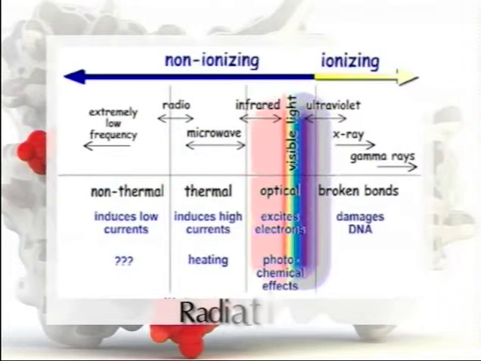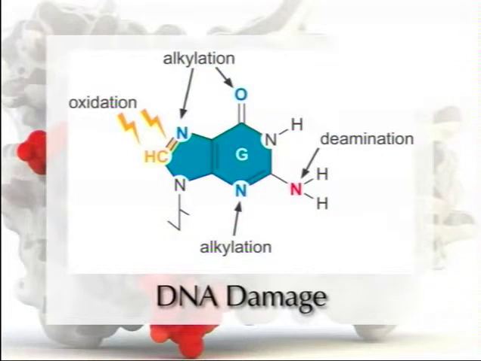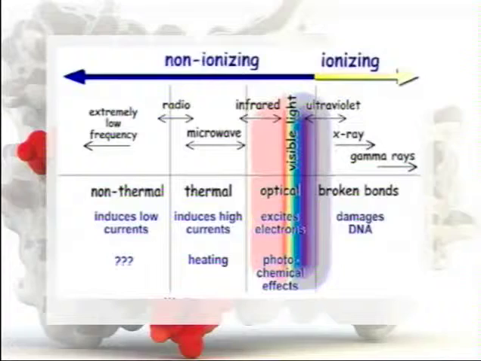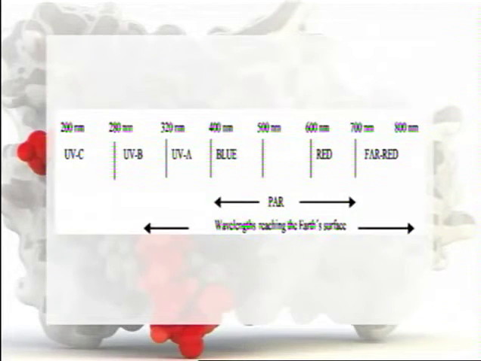Apart from chemical mutagens, radiations have also been shown to cause DNA damage. Radiation was the first mutagenic agent known. The various radiations which can act as mutagens are: number 1, ionizing radiations, for example X-rays and gamma rays. Number 2, ultraviolet radiations whose range is 200 to 400 nanometer, for example ultraviolet C, ultraviolet B and ultraviolet A.